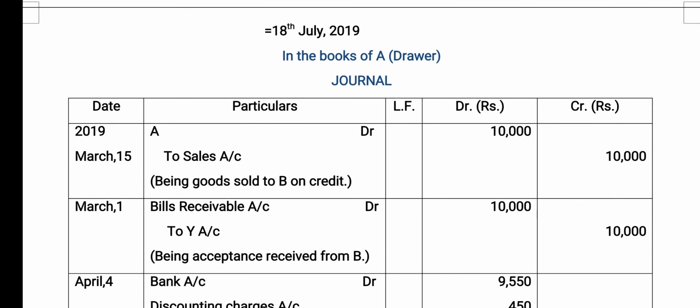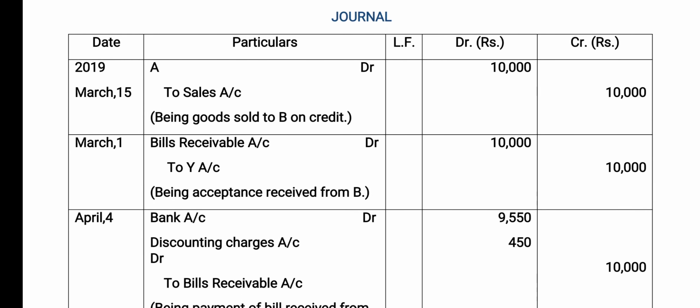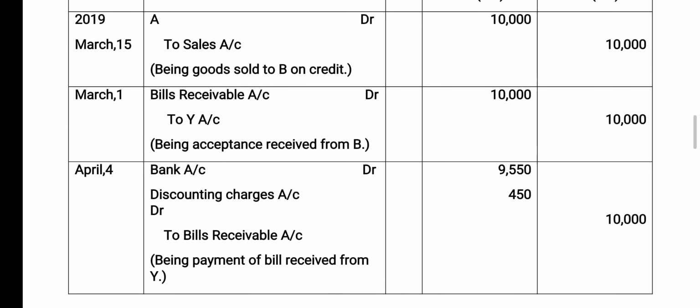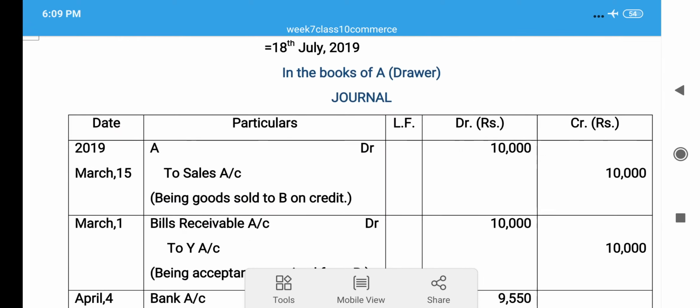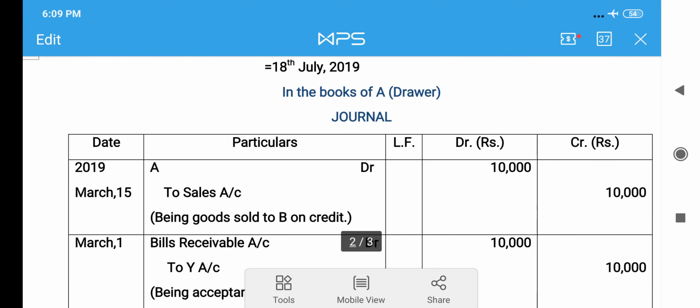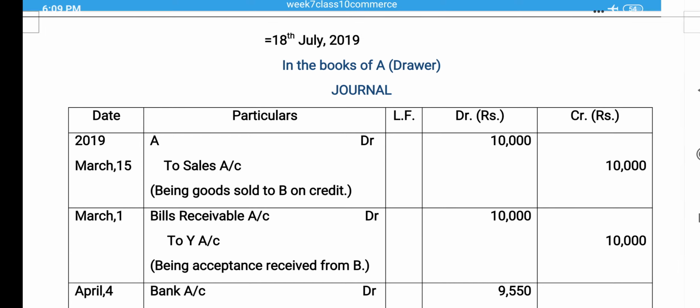Now you can see the journal entries in the books of A. On March 15, sales entry first: debit to sales account.